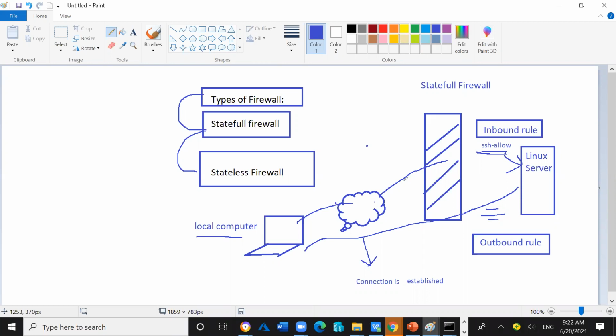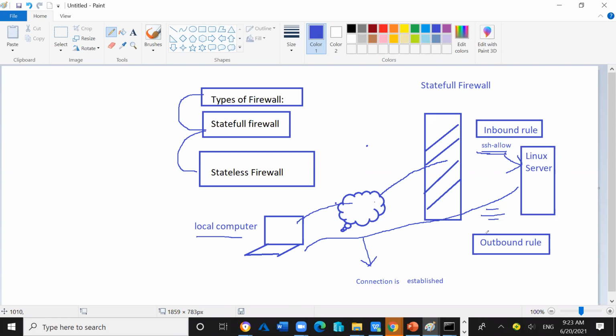It will be written or mentioned whether this firewall is a stateless firewall or a stateful firewall, right? Okay. If it is a stateful firewall, if it is written in the manual specification, then you have to do the entry on a stateful basis. If at the time of the physical purchase of the firewall it is a stateless firewall, then you have to configure the firewall at the time of configuration on a stateless entry basis. Okay, clear? Hello?